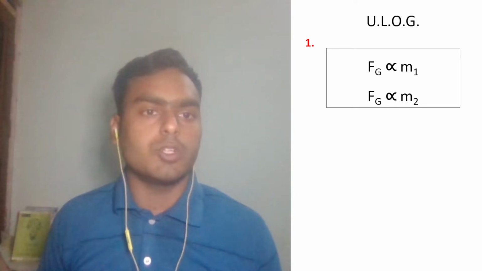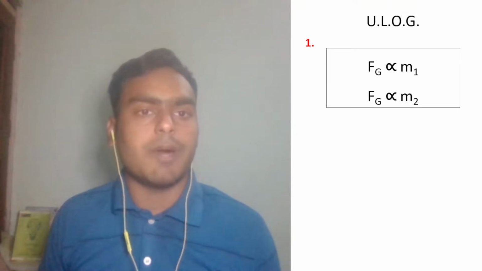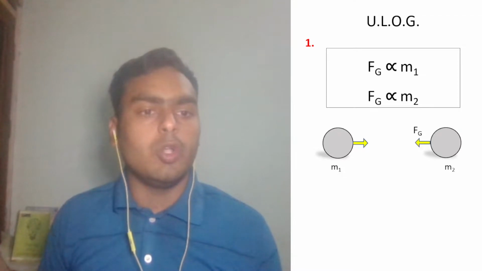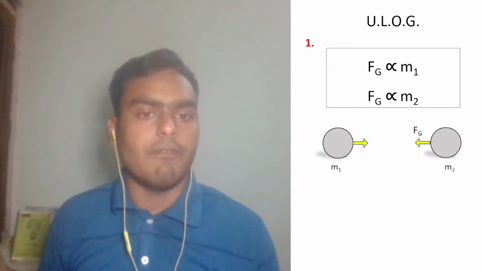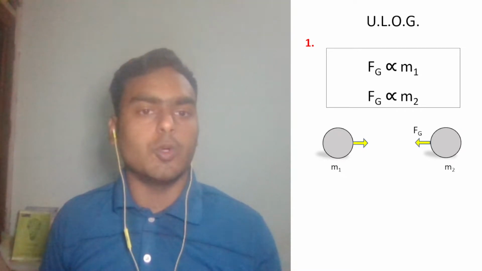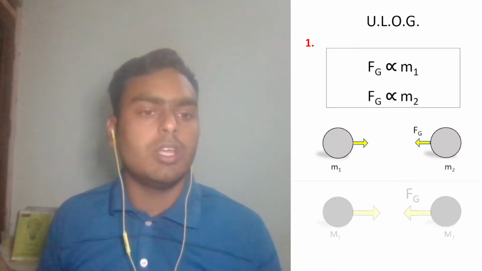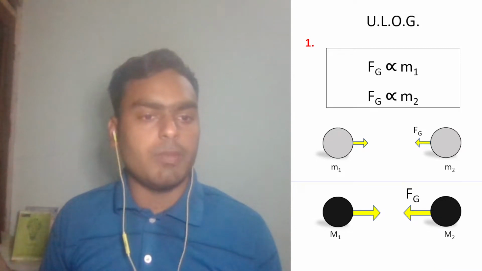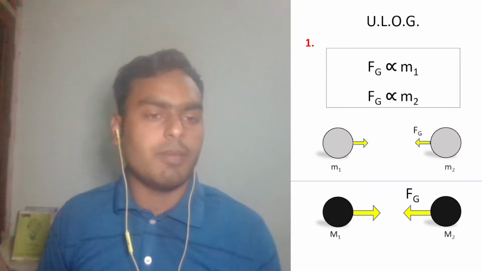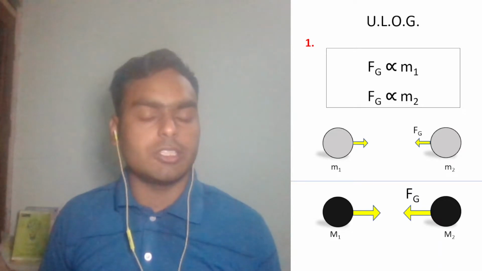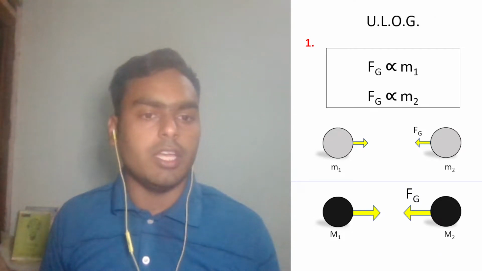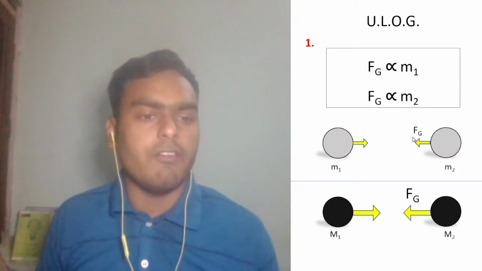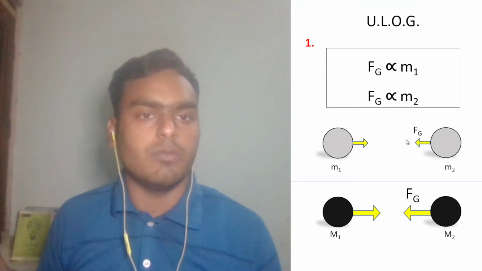So if gravitational force is Fg, then it is proportional to the mass of the first object as well as the mass of the second object. Here are two objects with masses m1 and m2, and they are attracting with the force Fg. It is gravitational force. If we increase the mass, notice here I use the darker shade of black for much heavier mass, then the gravitational force is also increased. I denoted it with a much wider arrow. Heavier the mass, higher the value of gravitational force.